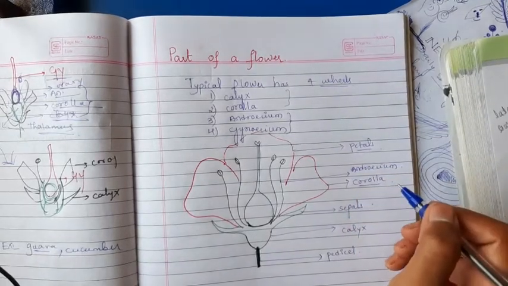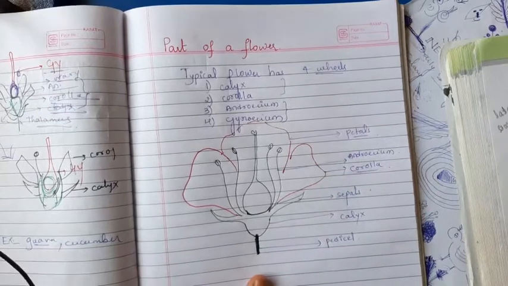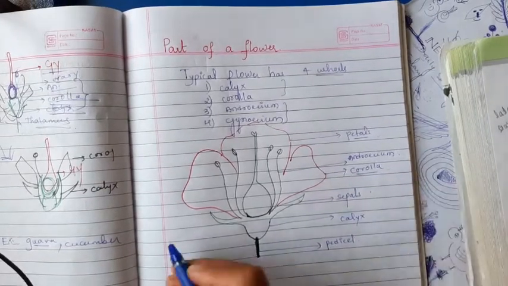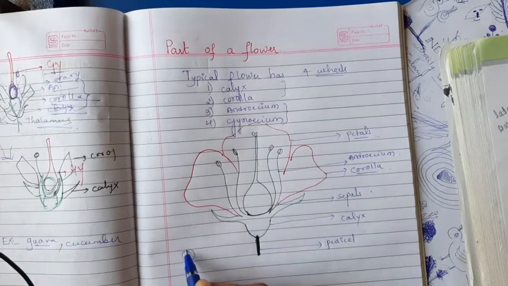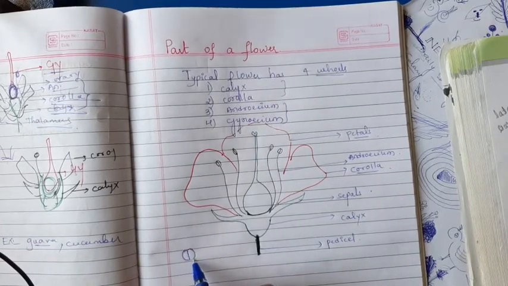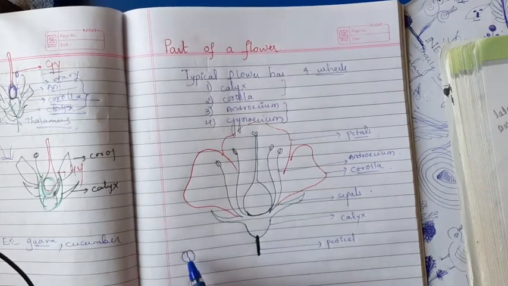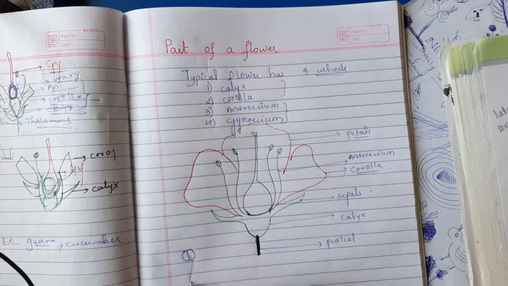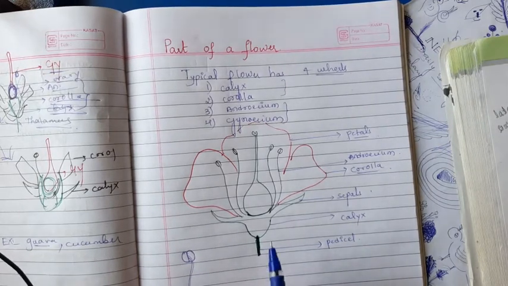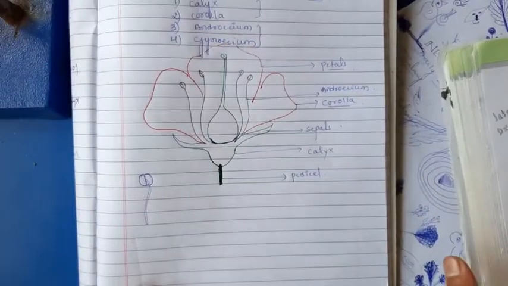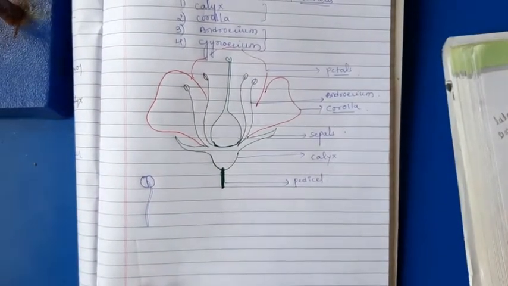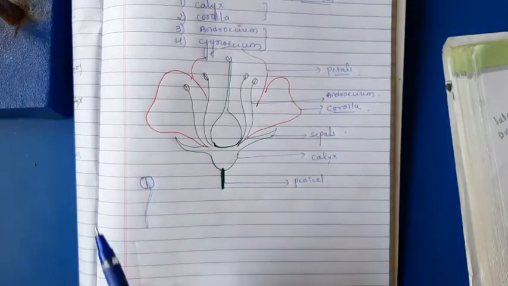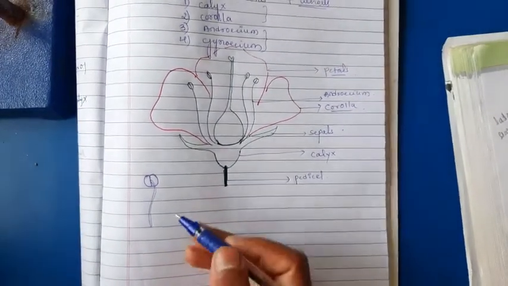Here I will write androecium. Here I am going to draw the androecium diagram. The structure is exactly like this. Here, this one is the androecium.